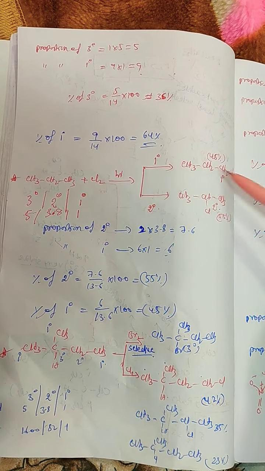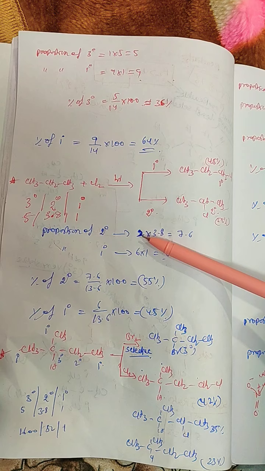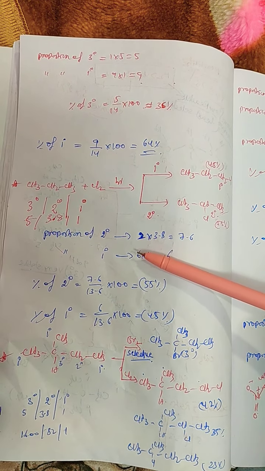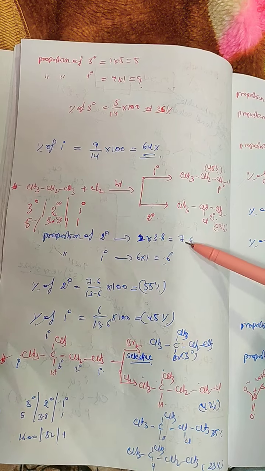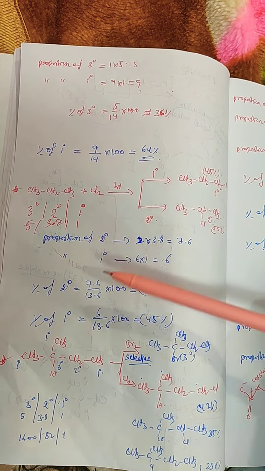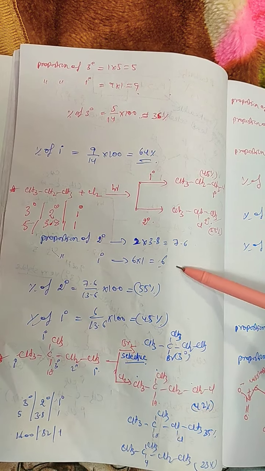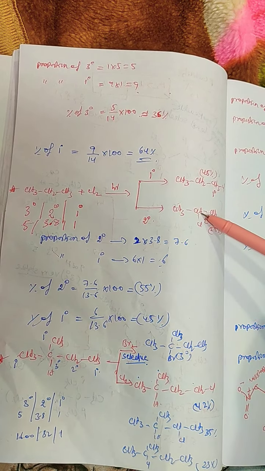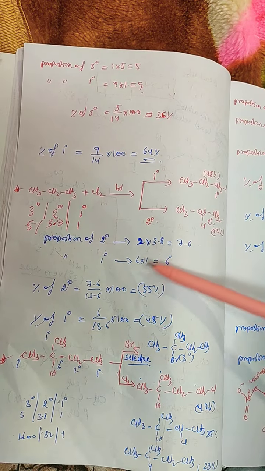Proportion of secondary carbon. Here, secondary carbon attached, this is 2 into how much? 3.8. Total 7.6. This is primary carbon. How many hydrogens are there? 6 into 1, that's total 6. Here CH2, that's why 2 into 3.8 is 7.6. Primary is 6 into 1, 6.